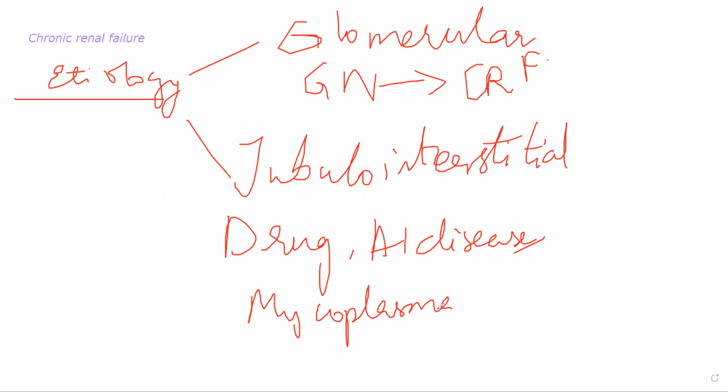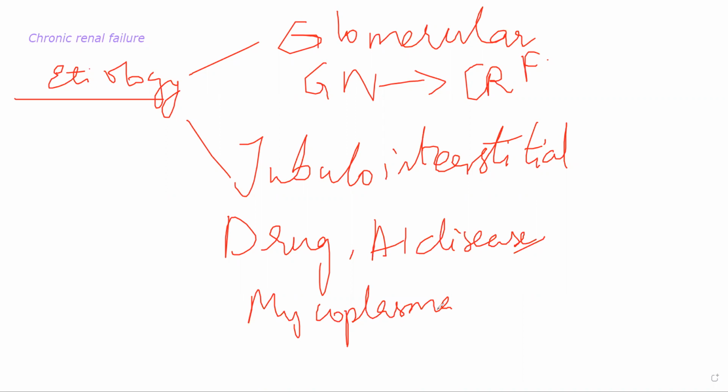All of these for a long period of time, these patients are suffering from these infections for a long period of time, and that is causing accumulated damage to their tubules and their interstitium. What happens is that their tissue will not be able to reabsorb and secrete important constituents properly. So there will be a lot of excretion of important constituents.